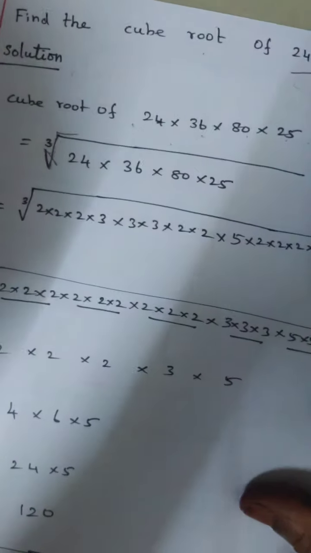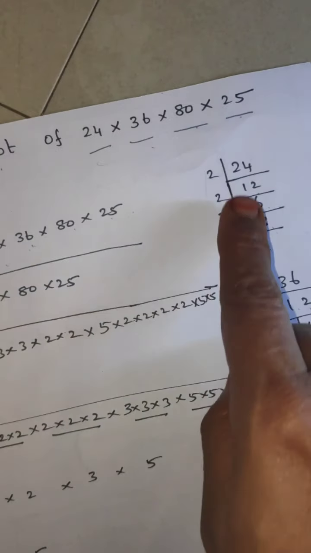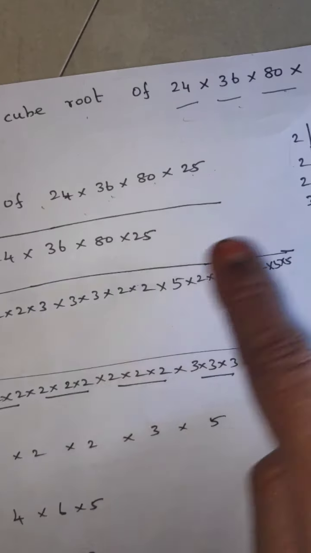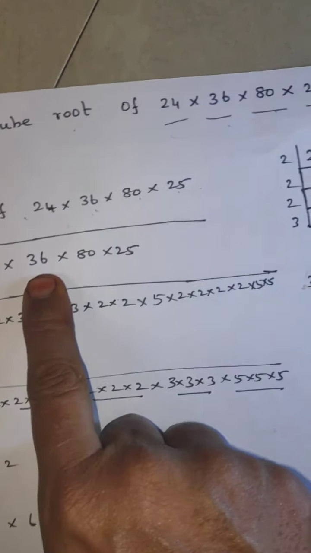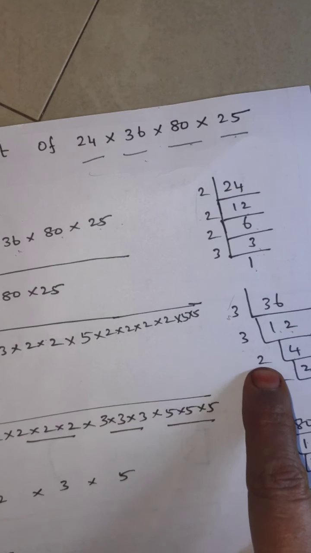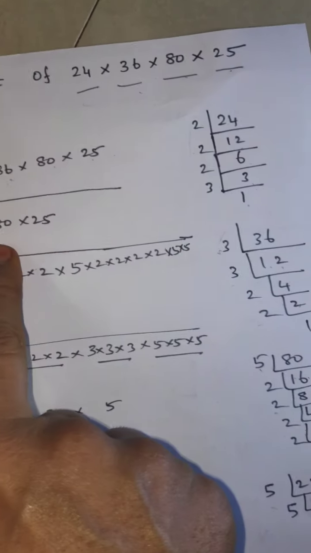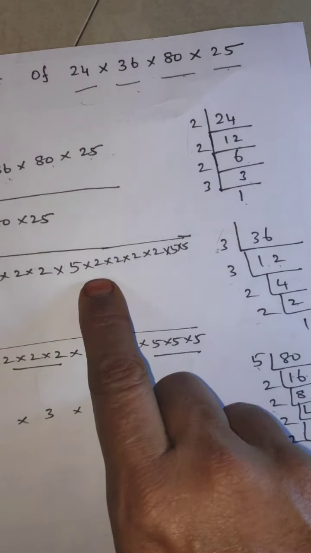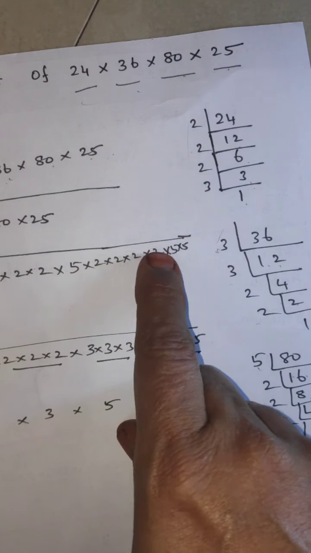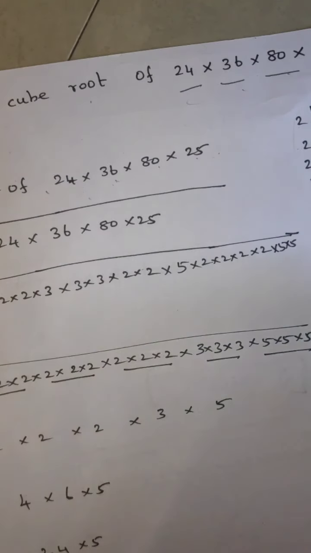Whatever comes in the factors. For 24, what are the factors? 2 into 2 into 2 into 3. For 36, what are the factors? 3 into 3 into 2 into 2. Write continuously, 3 into 3, 2 into 2. For 80, what are the factors? 5 into 2 into 2 into 2 into 2. For 25, 5 into 5. Now all the 2s on one side, all the 3s on one side, all the 5s on one side.